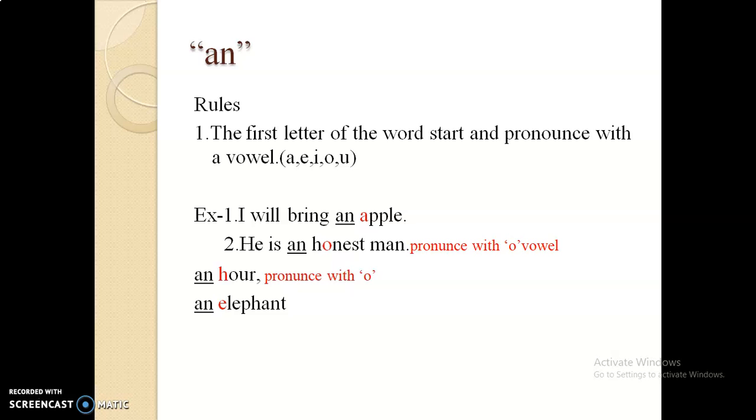Next, article an. So see the first rule. The first letter of the word starts and is pronounced with a vowel. For example, I will bring an apple. So apple, A is a vowel, so we used an. Number 2, he is an honest man. In this sentence, H is a consonant but the word is pronounced with a vowel sound. More examples: an hour, the word is pronounced with O. An elephant, the word is pronounced with E, which is a vowel here.